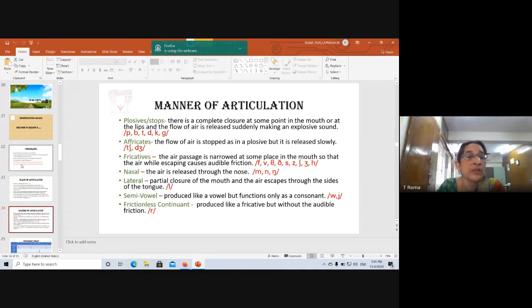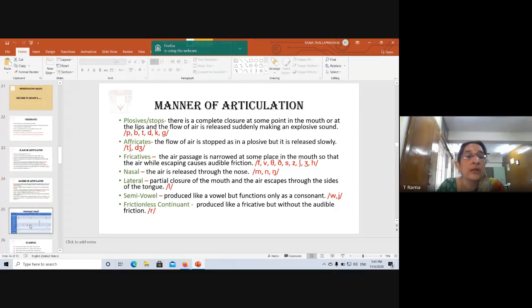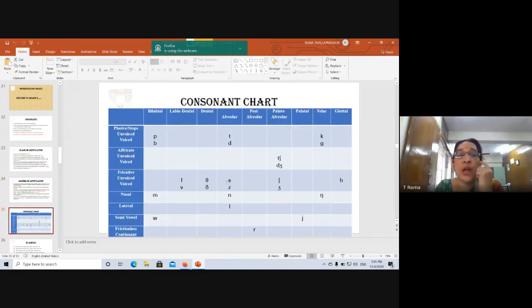Okay, how many consonants are there? This is the consonant chart. Now you will understand at a glance. Are there 24 consonants here? Somebody count and tell me.